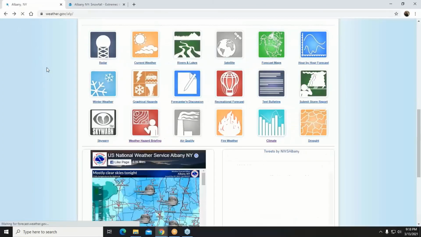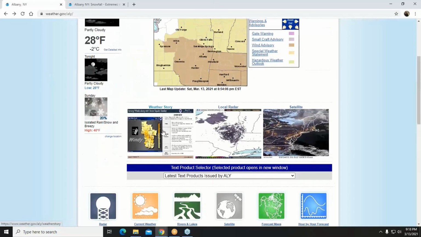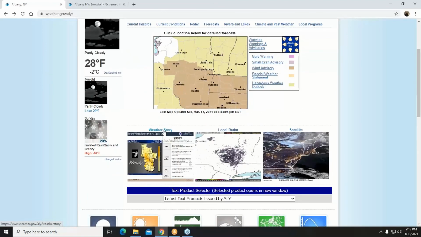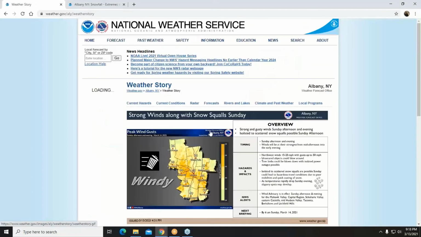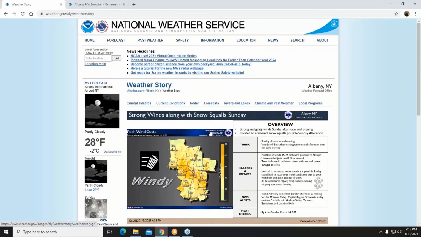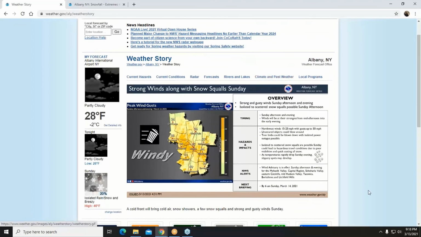Another product I like to discuss is something called the Weather Story. This is a relatively new product. It just was released in the fall. This product is great if you want to know, okay, what is the main headline for today? What is something that I really should be keeping an eye on? Quick and easy access. I want to know just quick and easy, what is the point of the weather today? What should I be really keeping a close eye on? Visit the Weather Story for that information. It's updated at least once a day, typically early in the morning around 5 or 6 a.m., but it also can be updated again later in the day if we feel it's necessary.